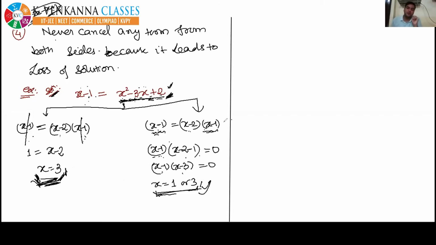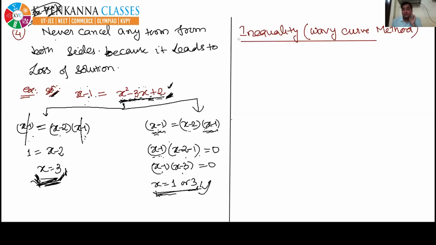Now let's move forward. Now again in the heading, you just write inequality by, in bracket, I will write wavy curve method. It is wavy, waves, not baby. Okay, wavy curve method. So we are going to start inequality by wavy curve method.